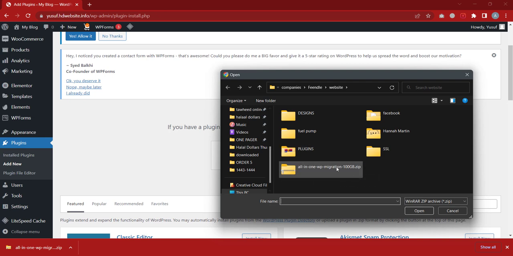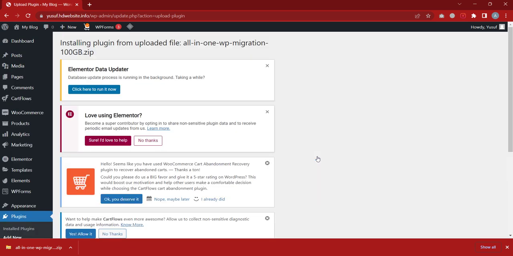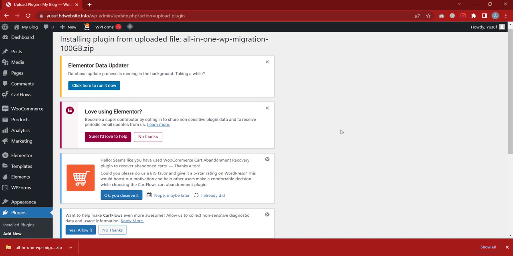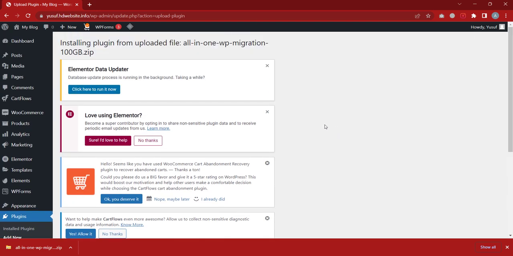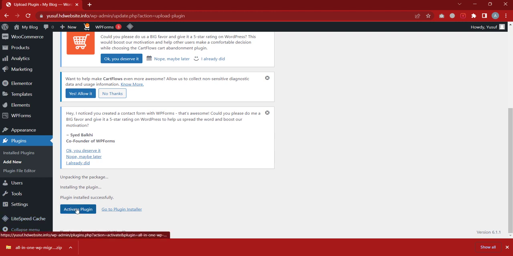So that's the name. So I'm just going to click on it and I'll click on open, and I'll click on install now. So it's going to take a while to install. So now it's done installing, alhamdulillah. So now that it is done installing, I'll click on activate plugin.